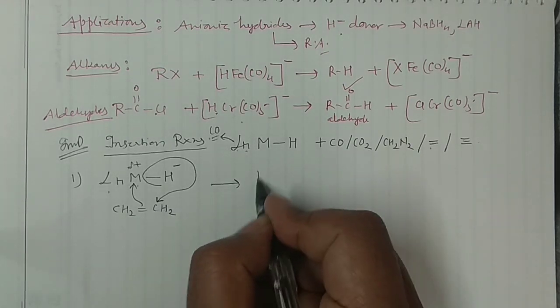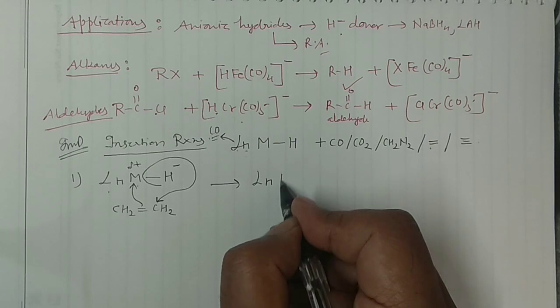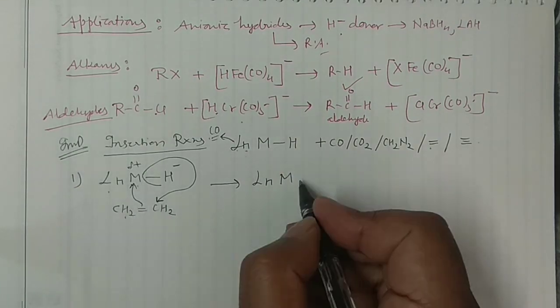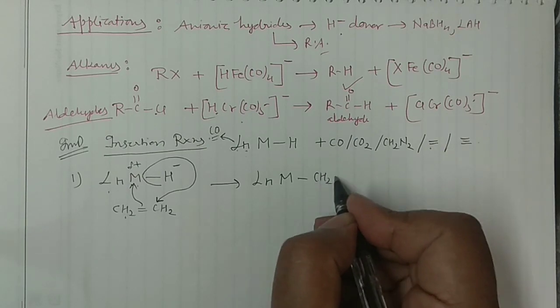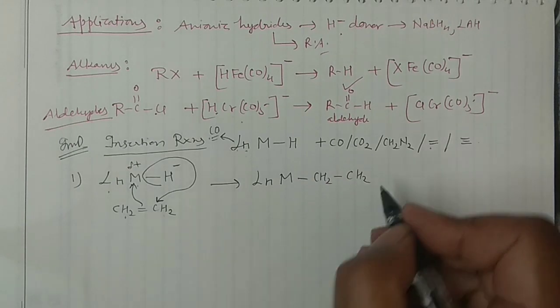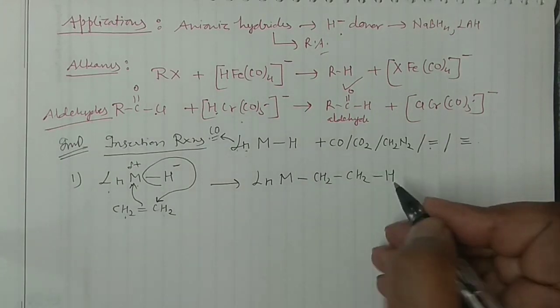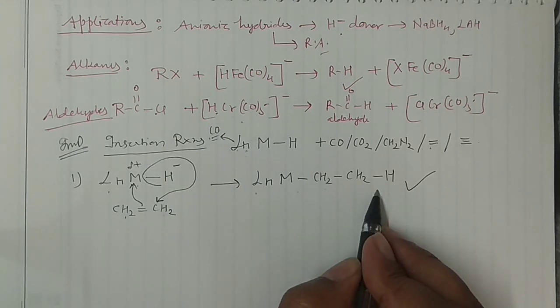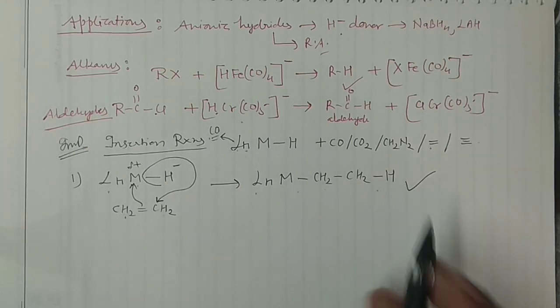And then you will have LnM. Now this CH2 gets connected with this metal, so you can write CH2 here, a single bond, and this hydrogen gets connected with this carbon. So this compound you can prepare. It is actually LnMCH2CH3. So this is one compound you can prepare.